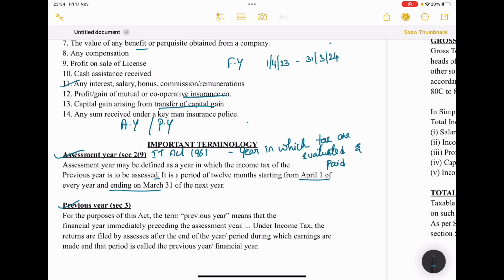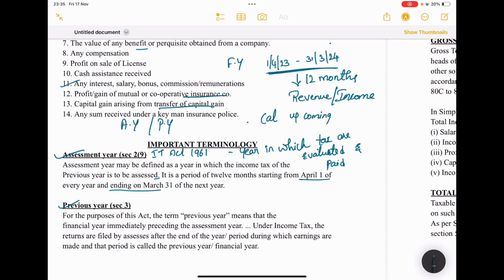Here, see, this is the financial year, so we are in this financial year, isn't it? In these 12 months we are going to generate revenue or income, isn't it? So these 12 months of revenue will be calculated in upcoming years, isn't it? Isn't it, guys?